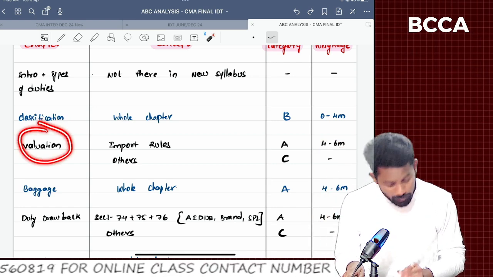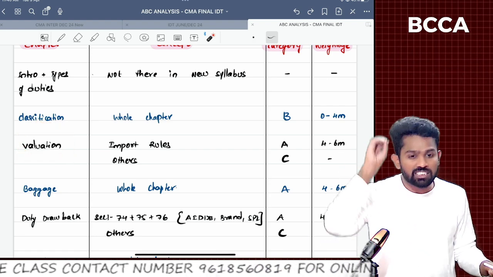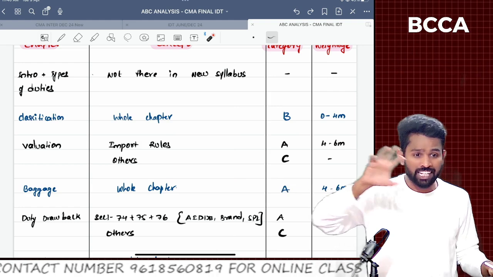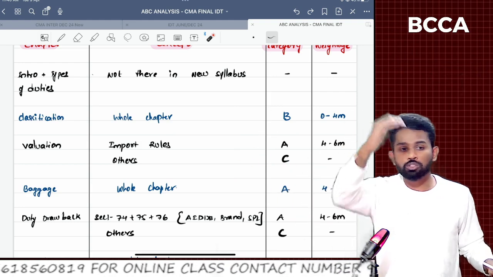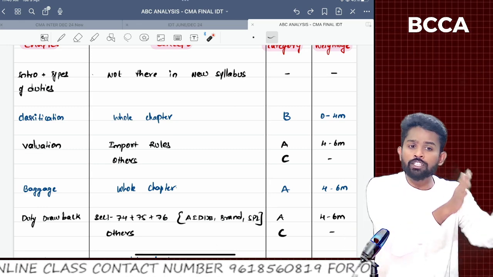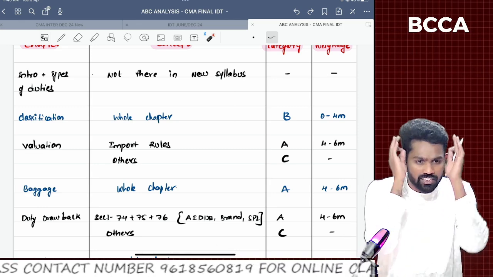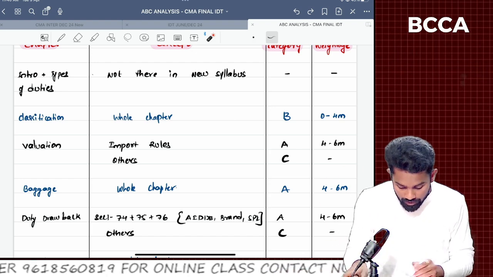One important chapter, sir, the valuation chapter. In valuation, definitely there will be a sum. The standard sum on import: a guy will be importing some goods, and he might incur some costs. So what should be the customs value, or what should be the assessable value under customs? There are around 8 to 10 sums, sir, in the institute material also. Practice each and every sum. One sum is going to be picked directly, so practice them.